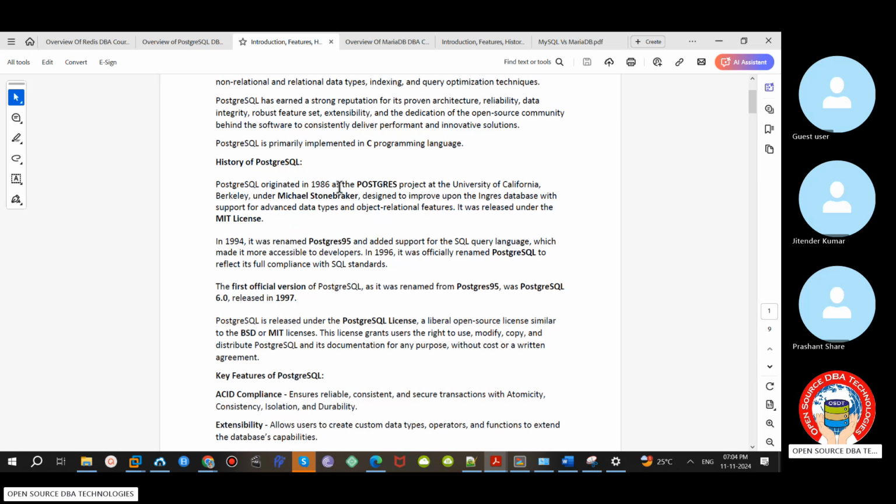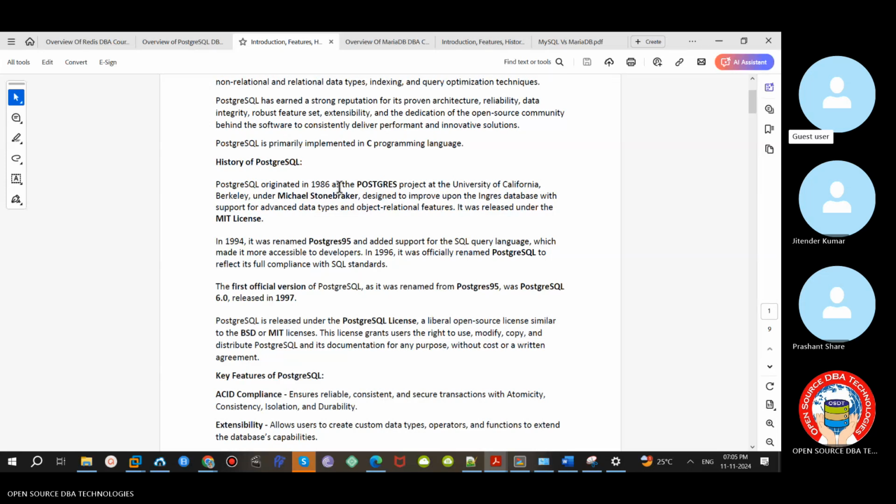So PostgreSQL comes under two licenses, BSD, Berkeley Software Distribution, as well as MIT license. Okay. If you want to create your own database, take example third-party tool Percona or any third-party tools that want to use Postgres, they can take it, no problem. They can take MIT license, they can use PostgreSQL free of cost, no need to pay anything. They can modify according to their requirement. Even they can build their own database.